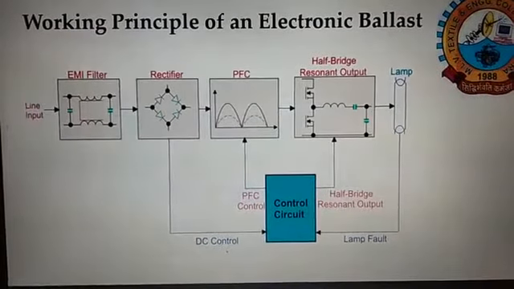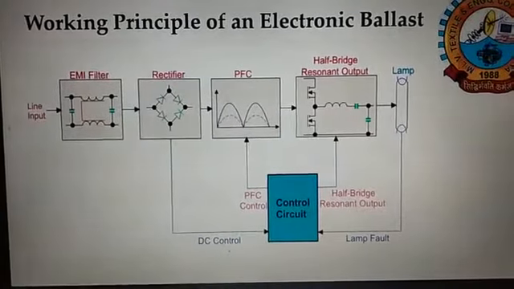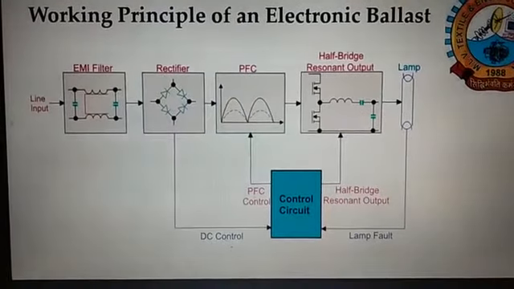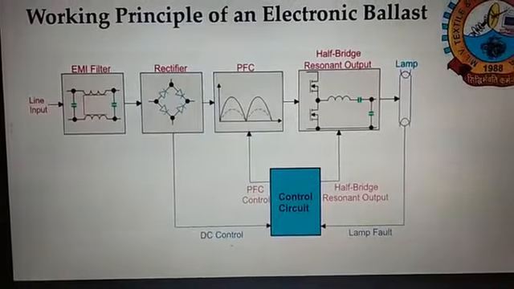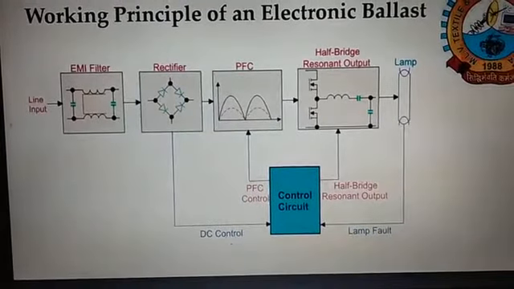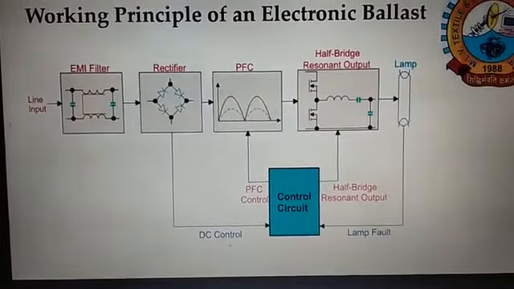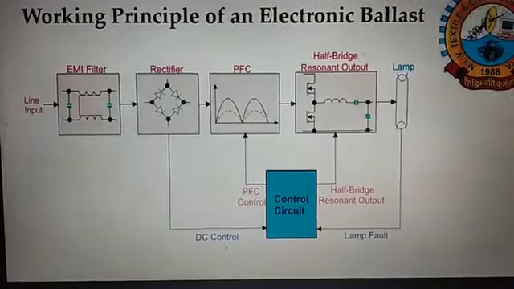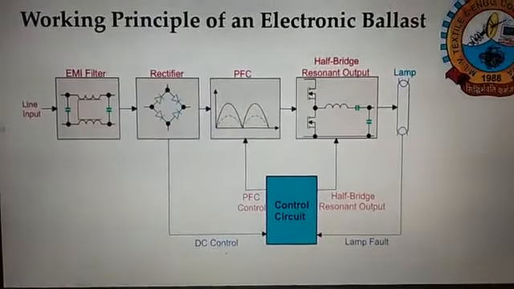Means it will compare the two inputs, that is lamp fault as well as the output of rectifier, and then send the corrective signals to the power factor corrective circuit control and half bridge resonant output.